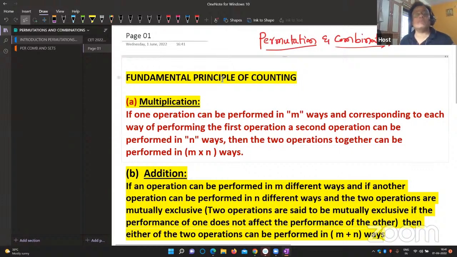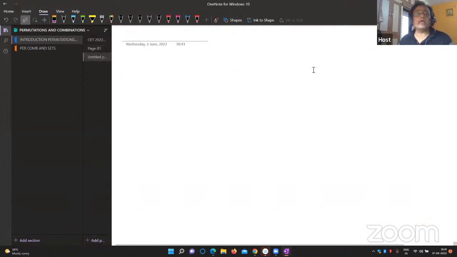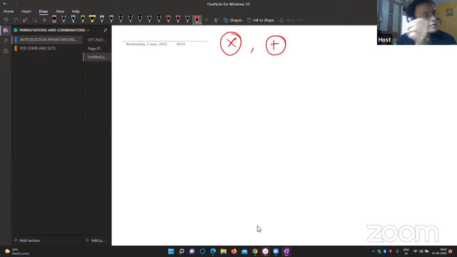So now, the fundamental principle. First, in permutations and combinations, what is the fundamental principle? In that there are two terms. You have to listen carefully, it is memory based. Number one is multiplication, and the second one is addition. Multiplication and addition. Only these two we have in our system now.